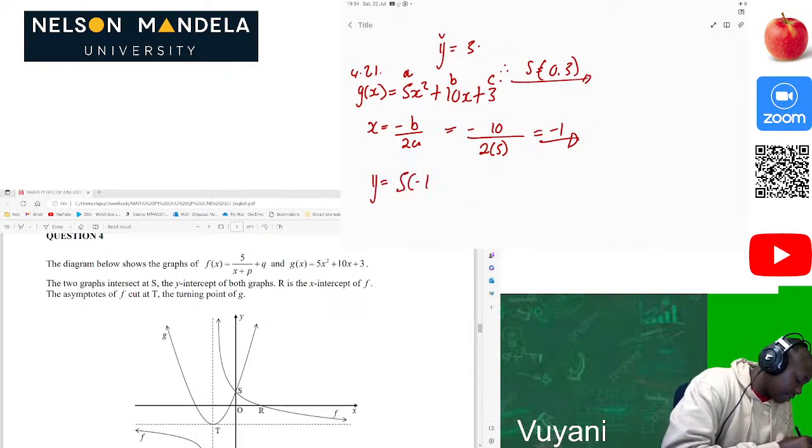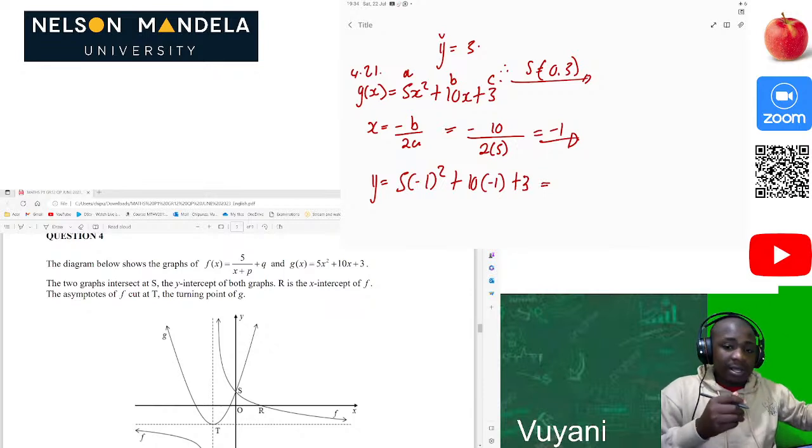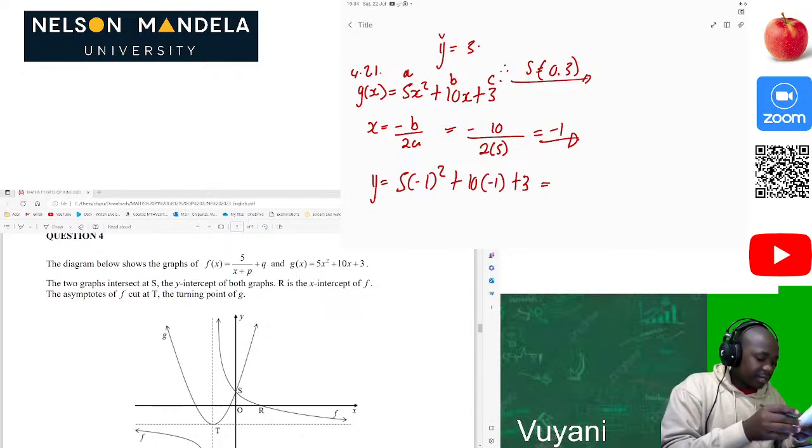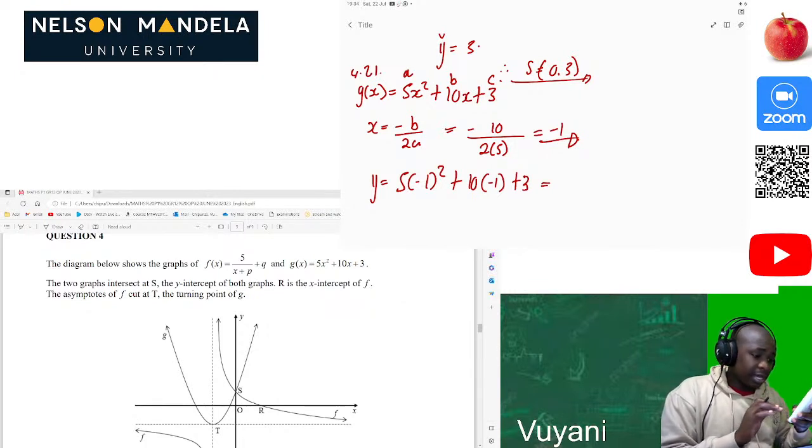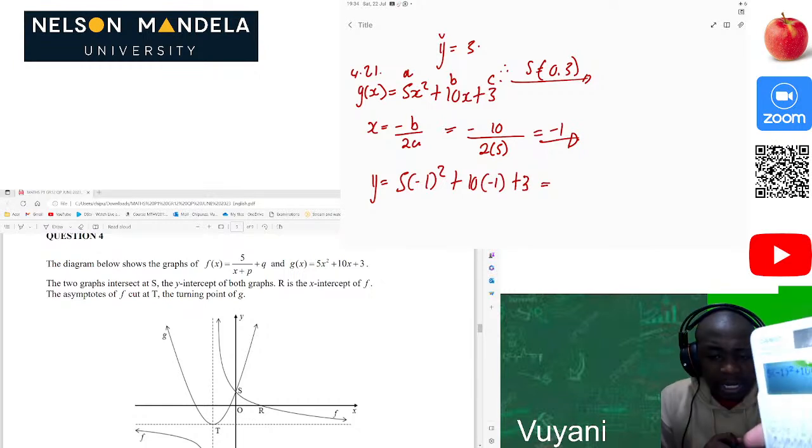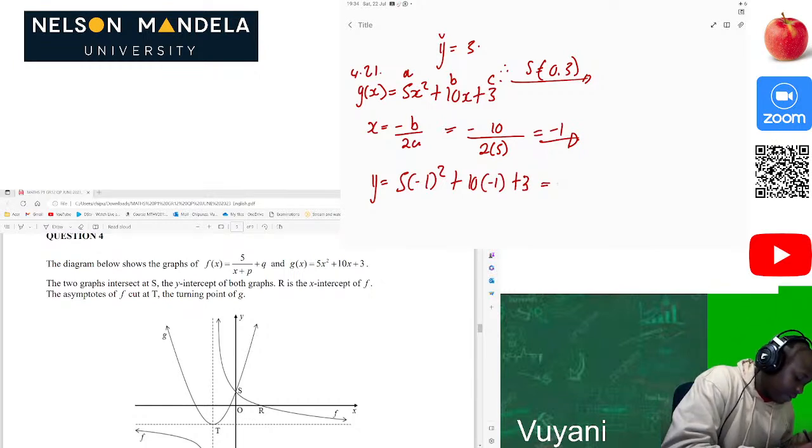5 times negative 1 squared plus 10 times negative 1 plus 3, which is equal to what? Then we use our Casio calculator. So 5 times negative 1 squared plus 10 times negative 1 plus 3, then I'm getting my answer to be negative 2. So the y value is negative 2.